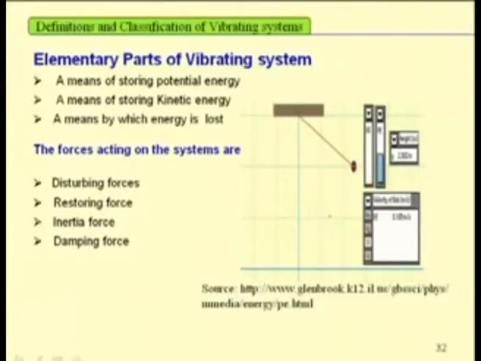So, we have 3 different types of energy: potential energy, kinetic energy, and dissipation energy in the system. The elementary parts of the vibrating system: associated with the inertia force is mass, associated with the potential energy is the stiffness, and associated with the dissipation energy or damping force is the damper. So, in a system one may use a mass, a stiffness, and a damping element.